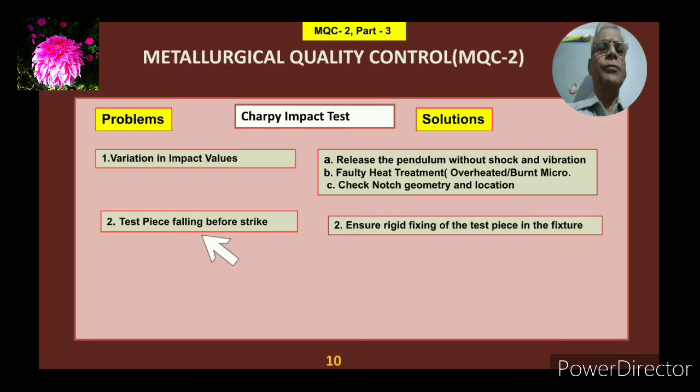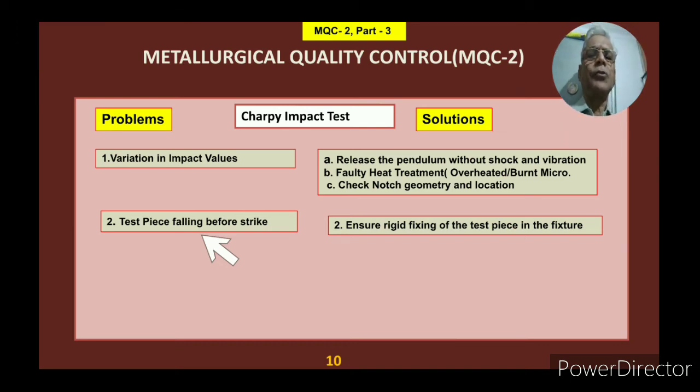What are the problems and their possible solutions? So problems are basically variation in impact value, and this I am telling you here. The first is releasing of the pendulum without shock and vibration. Whenever you are releasing the load through this pendulum, it has to be released very smoothly, and there should not be any vibration or shock. Otherwise, it is going to affect the value. So this is a possible solution.